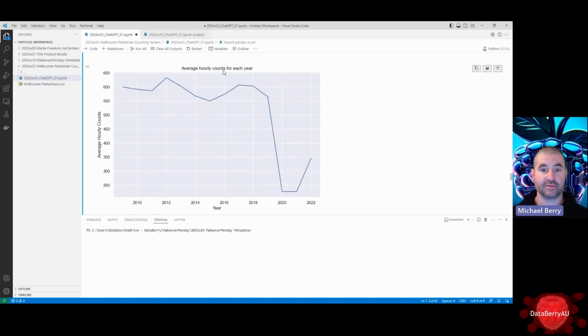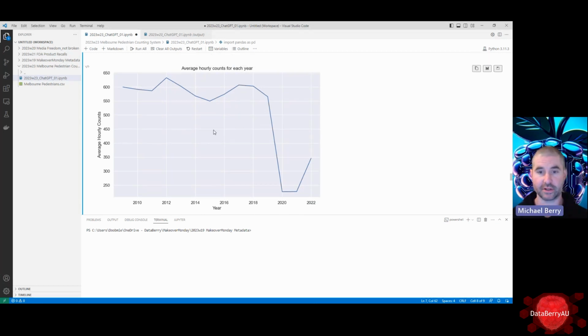Average hourly counts for each year. So here, this is a good graph because you can totally see that drop off between 2020 and 2021 as we got locked down here in Melbourne. And then it started to pick up there in 2022. Be interested to see if that trend has continued into 2023.